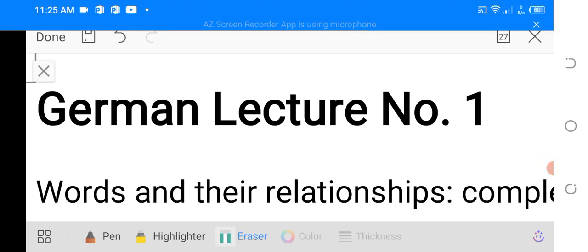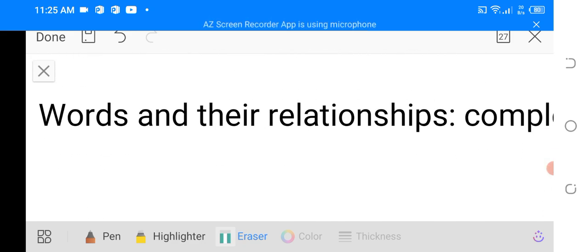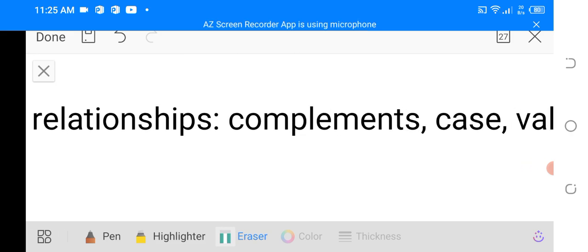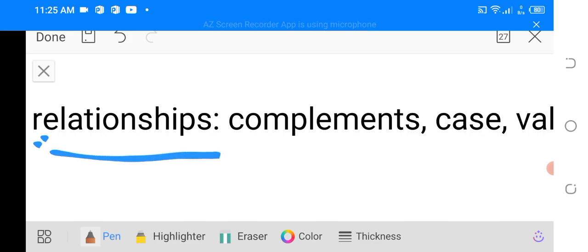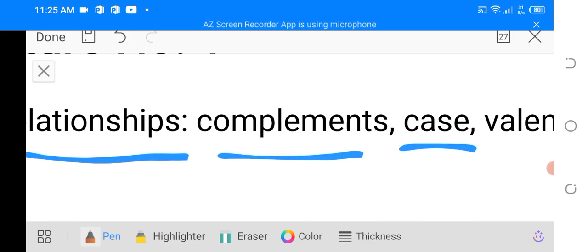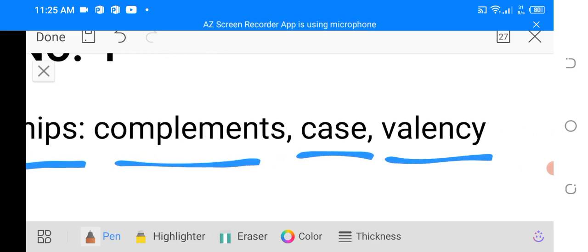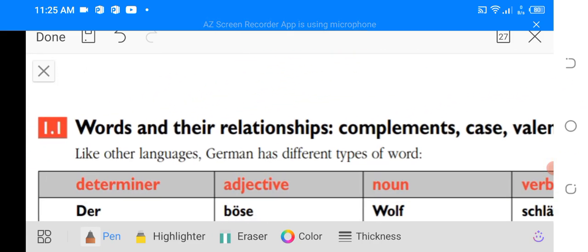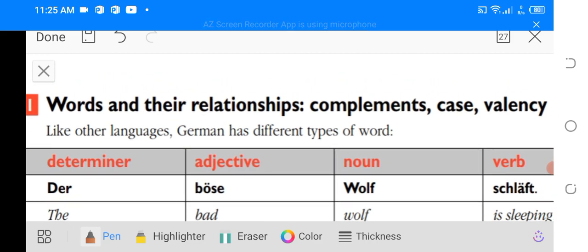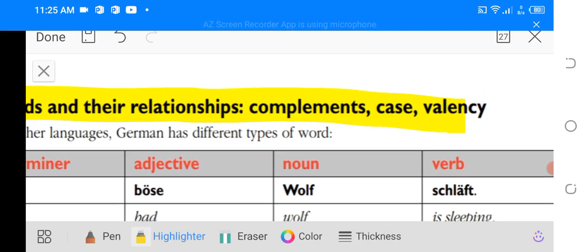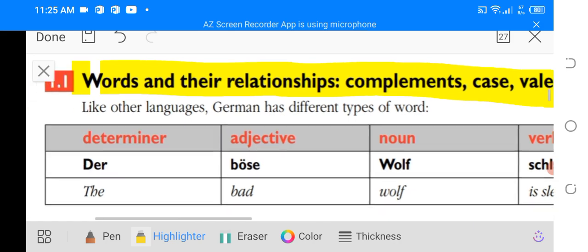Now today I'm going to teach you German lecture number one: words and their relationships, complements, case, and valency. Here you can see words and their relationships, complements. The major topic today is complements, case, and valency.